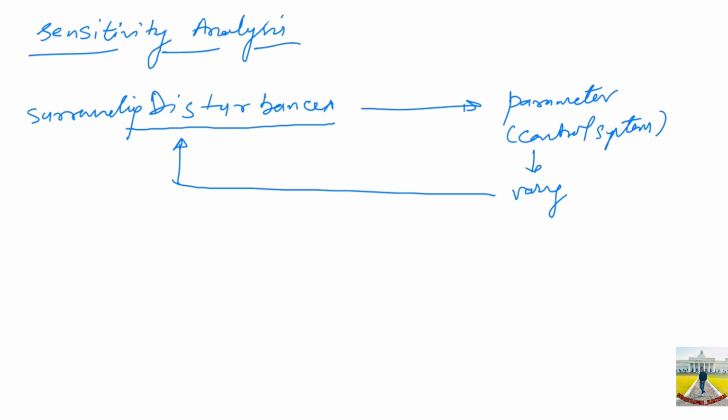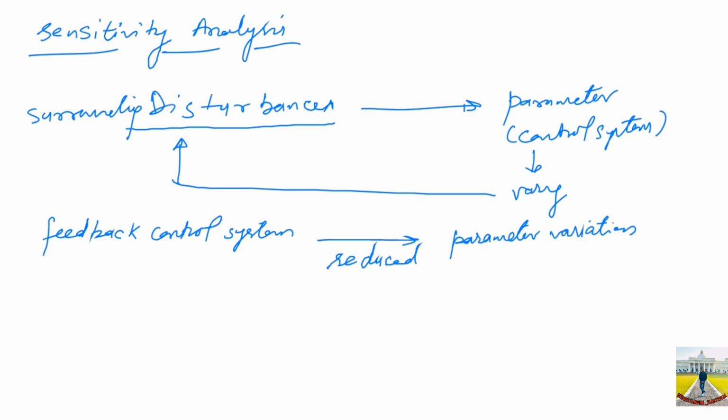The use of feedback in a control system reduces the effect of parameter variations, and we have already seen the advantage of the feedback control system. So this feedback control system gives you the advantage of reducing the effect of parameter variation.